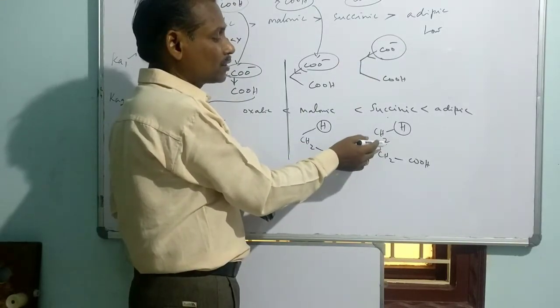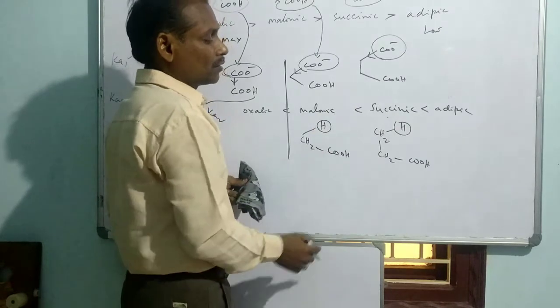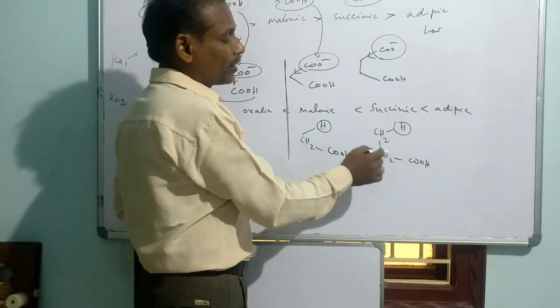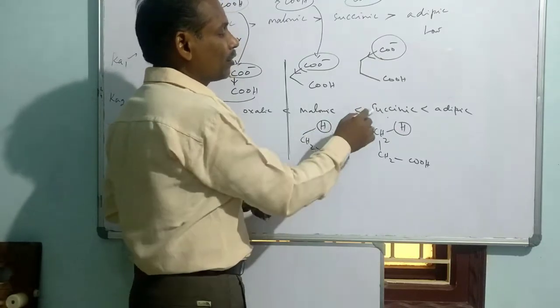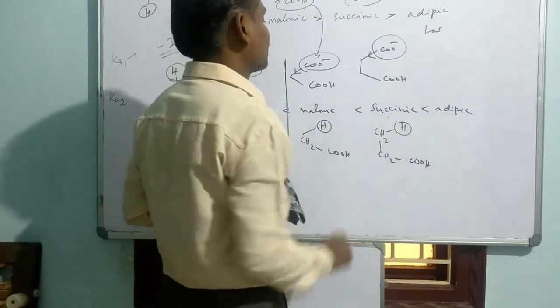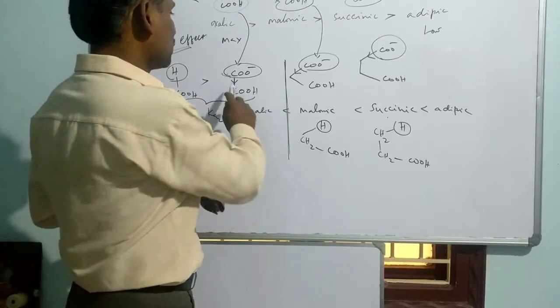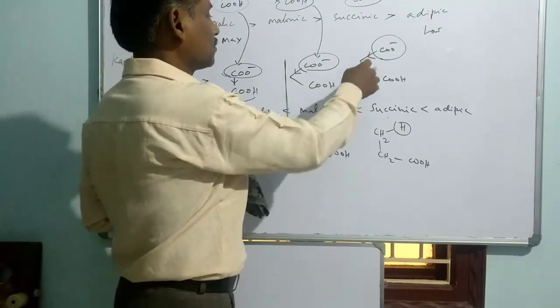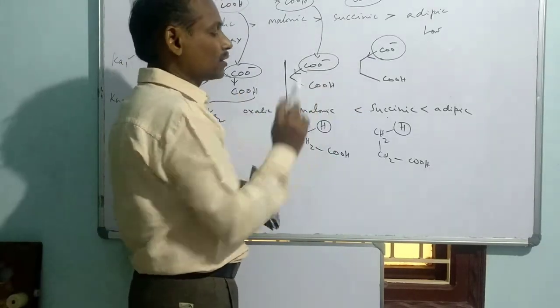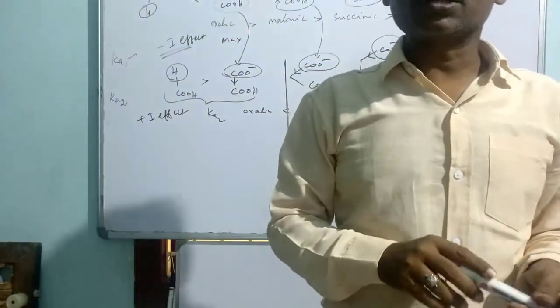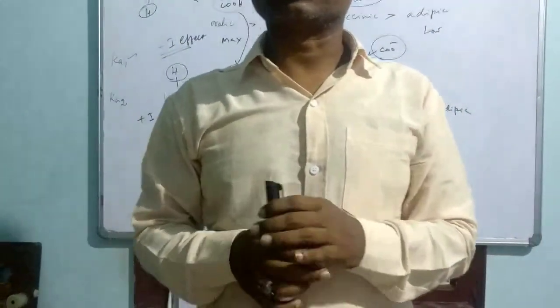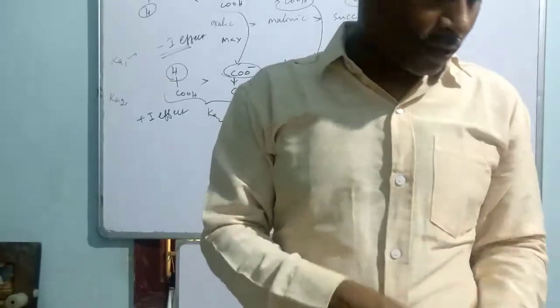So we can say this is a stronger acid compared to that. That means propanoic acid is a stronger acid compared to the Ka2 value of adipic acid, oxalic acid, succinic acid. Oxalic, malonic and succinic acid. So in this way, we can think about the acidic nature of the dicarboxylic acid series.